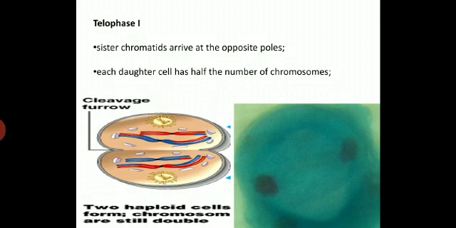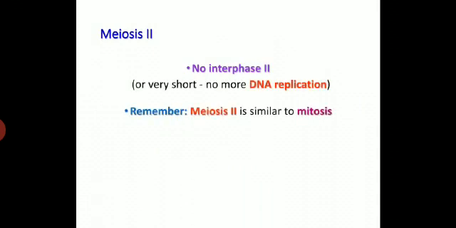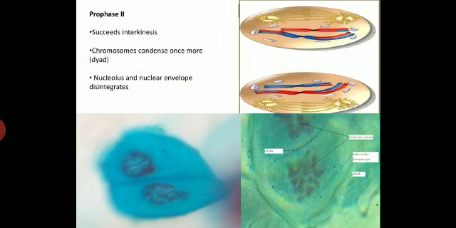That is meiotic division, in which the first division is called reductional division, and then meiosis second is called equational division, where from two cells four daughter cells are produced. In meiosis second, there is no interphase or a very short interphase stage, there is no DNA replication, and meiosis second is just similar to mitosis, which consists of four stages: prophase second, metaphase second, anaphase second, and telophase second.